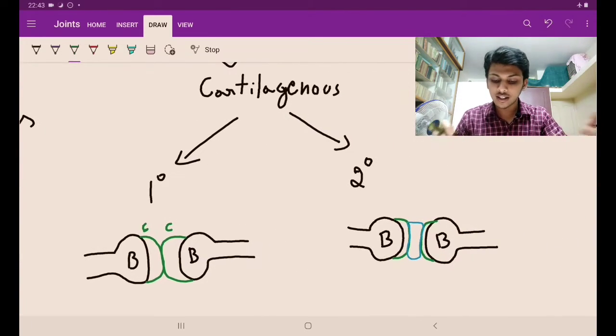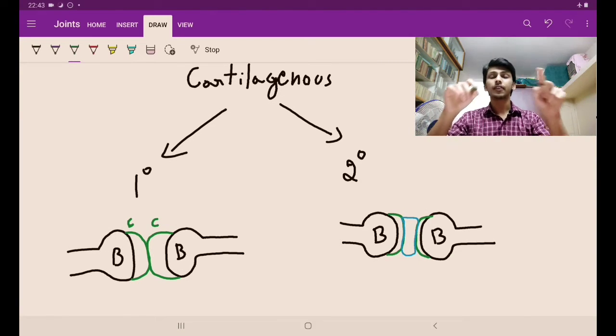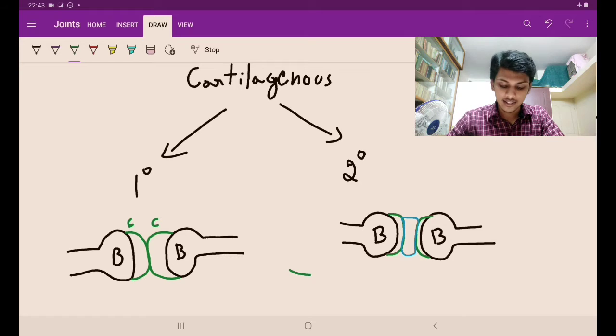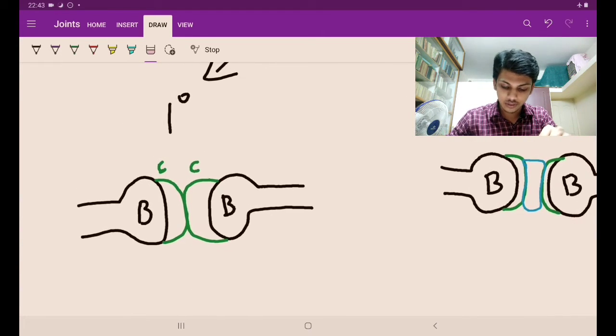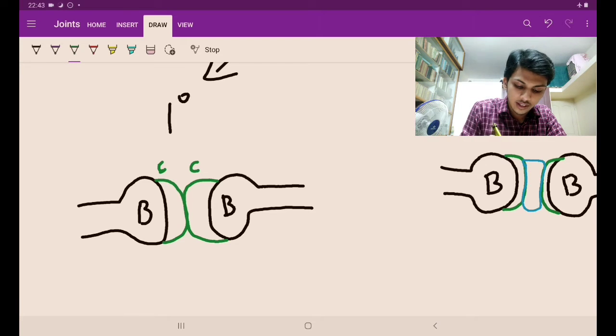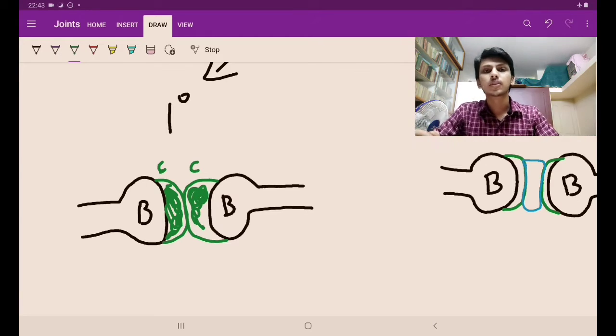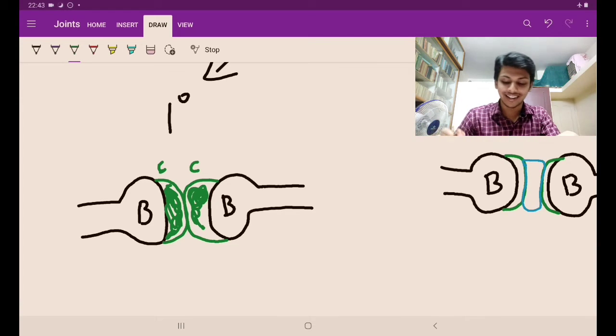Now, let's start with the cartilaginous joint. Cartilaginous joints are divided into two: primary and secondary. On the basis of what, we'll be studying that now. See here, guys. The primary cartilaginous joint, there is a bone and one more bone. Between them, there is the articular cartilage. Articular cartilage is what? The cartilage which is present at the articular end of the bone. Articular end is what? Which forms the joint. Okay, that is the hyaline cartilage.